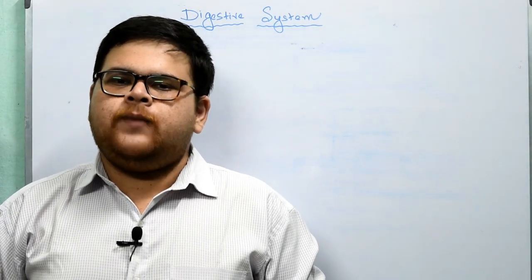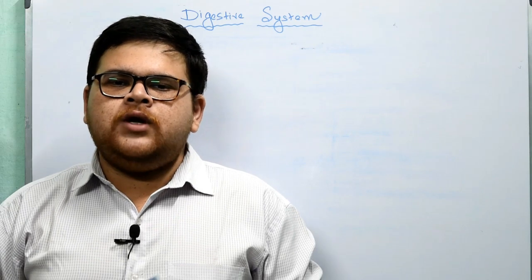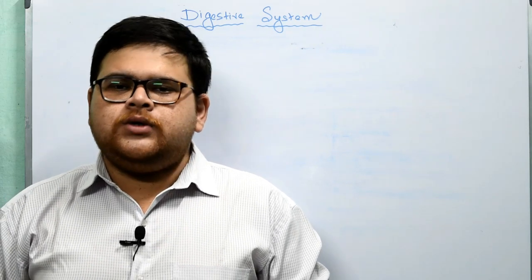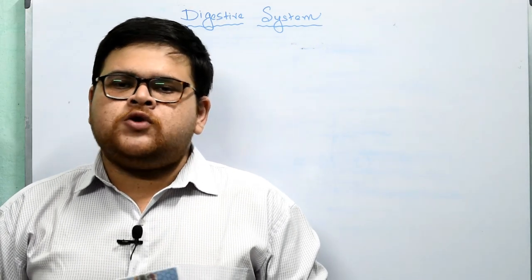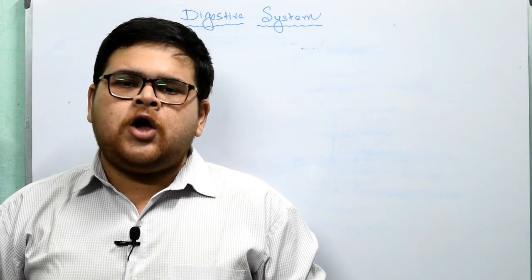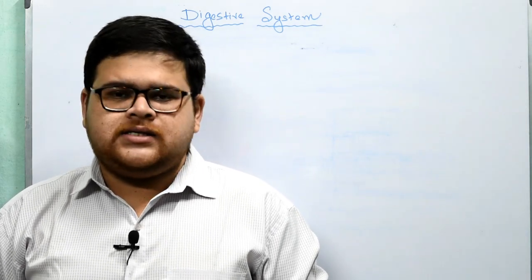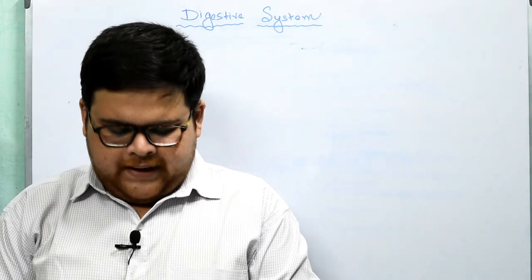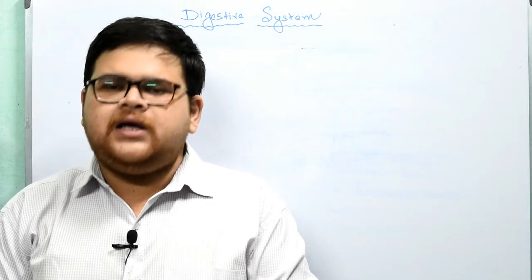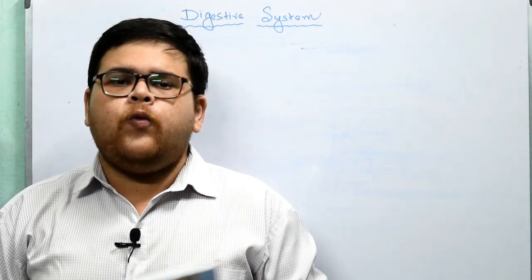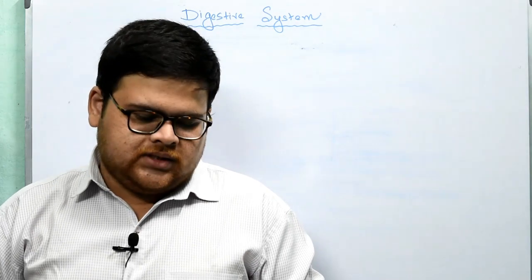So welcome to your biology online tutorial, and we will be studying today a new chapter which is known as Digestive System. So we are in class 9 and following Concise Biology class 9 ICSE. Open your book, page number 104, chapter 11, Digestive System. So what do we understand by digestive system?